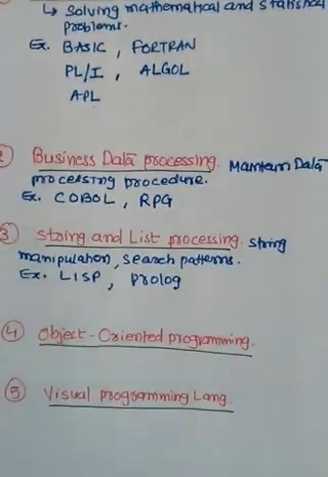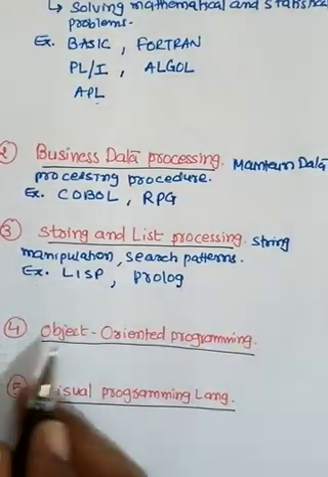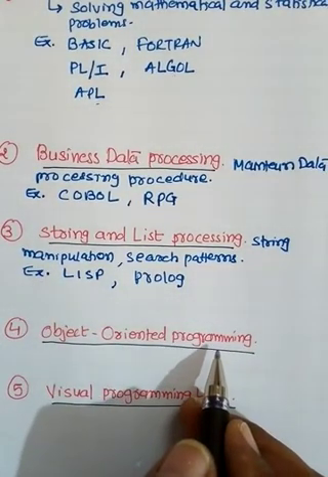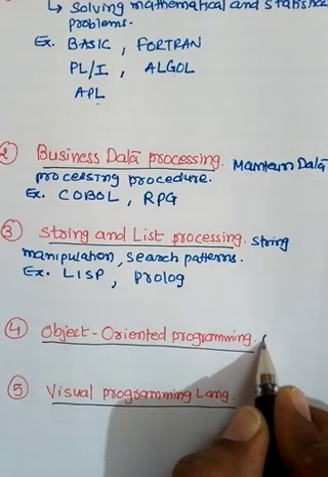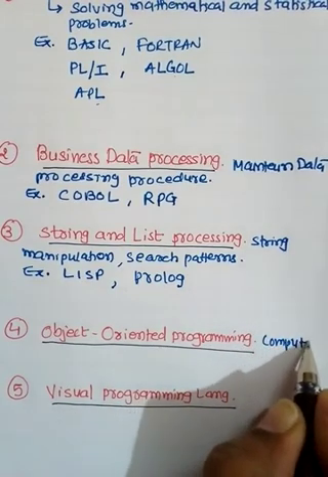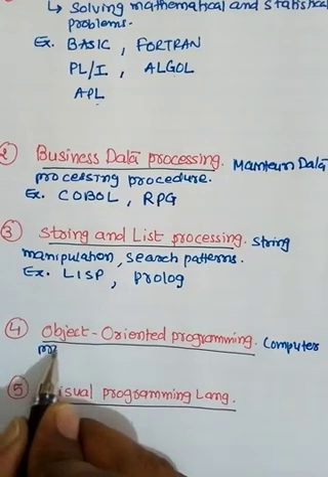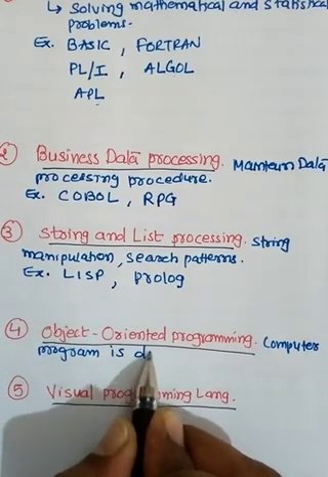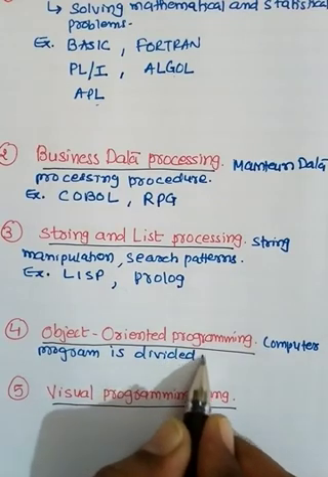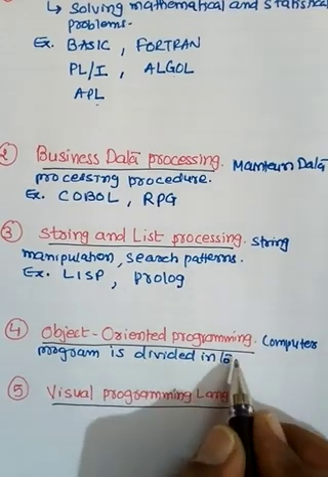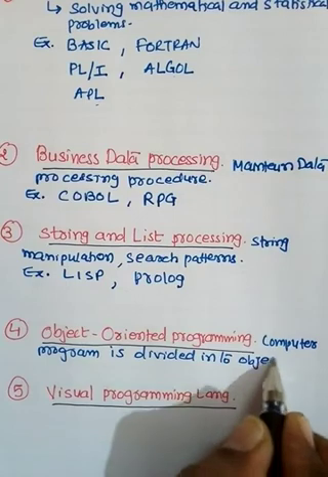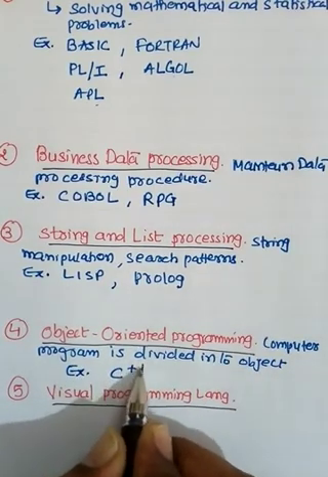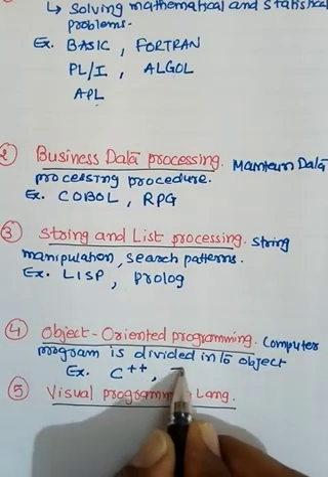Now our fourth one is object oriented programming. It means what? The computer program is divided into objects. So its examples are C++ and Java.